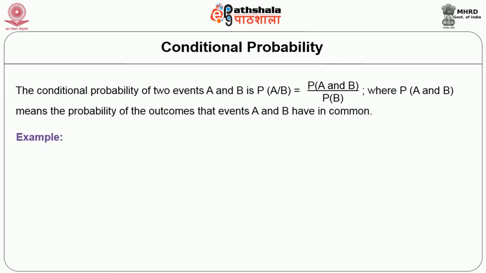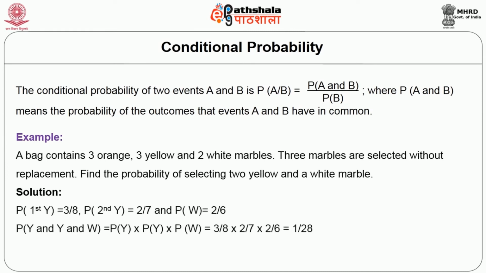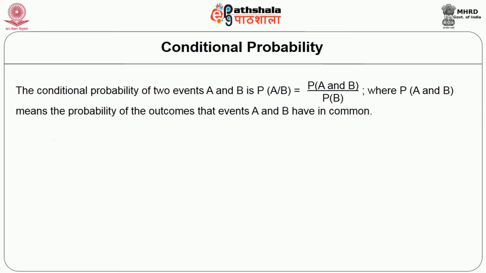Now let us understand one more example of probability. A bag contains 3 orange, 3 yellow and 2 white marbles. Three marbles are selected without replacement. Find the probability of selecting 2 yellow and 1 white marble. You apply the same formula, the probability of A intersect B, and you will get the result. Let us go to the next example.